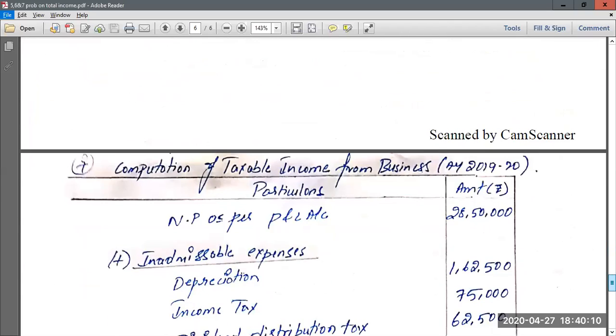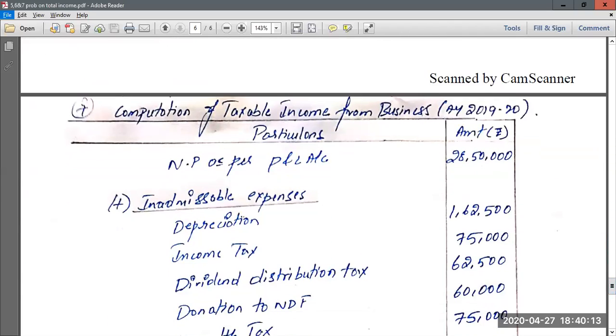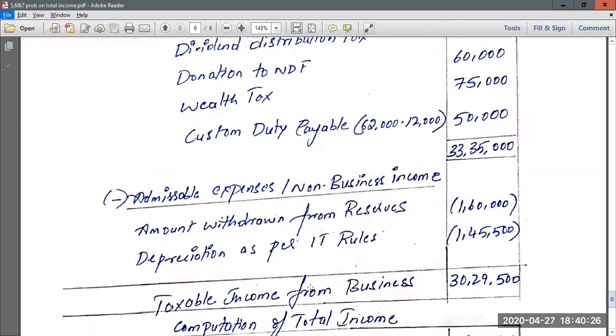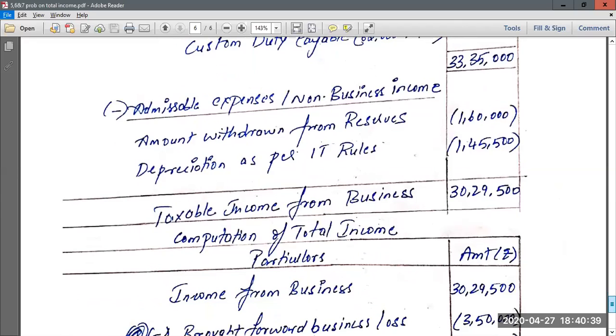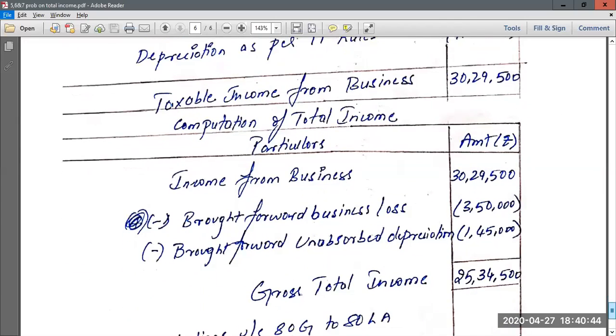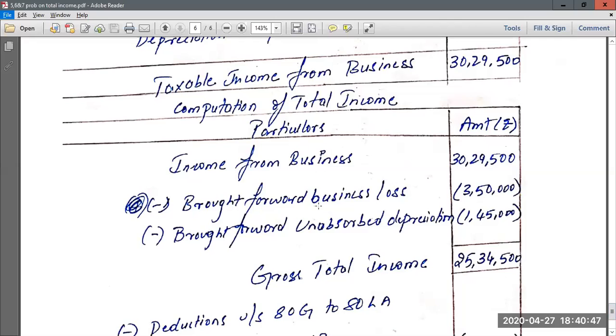So start with your net profit as per P&L account, 28,50,000. Then again, depreciation debited to P&L account you have to add, income tax you have to add, DDT or dividend distribution tax you have to add, donation, wealth tax, and customs duty payable, where only the difference amount should be added. And again, admissible expenses or non-business income, that is amount withdrawn from reserves, and depreciation as per IT rules should be deducted. So you finally get a total business income or taxable income from business as 30,29,500.